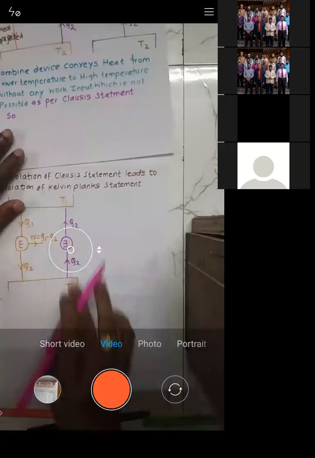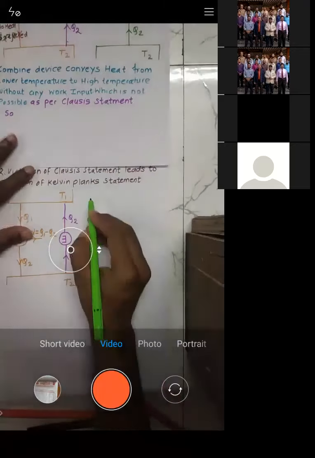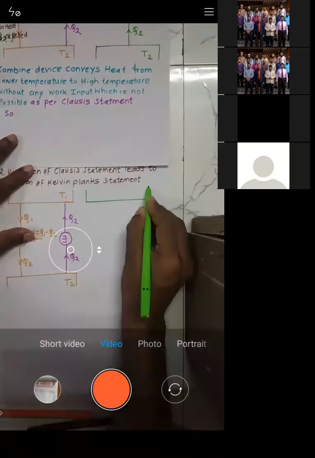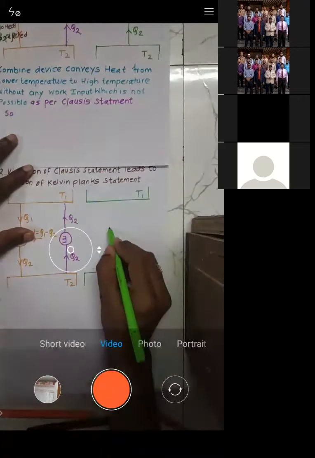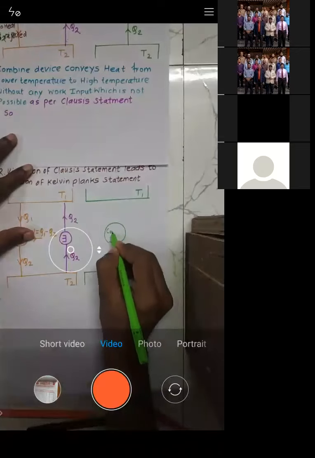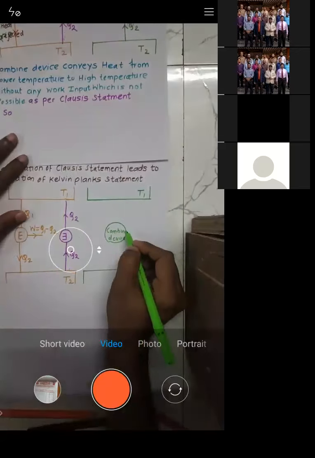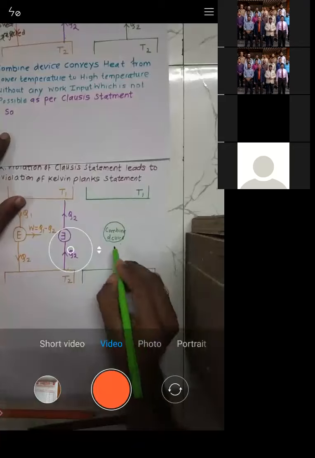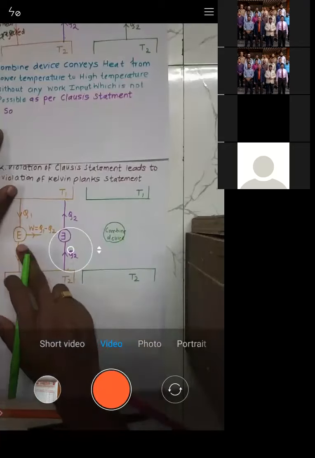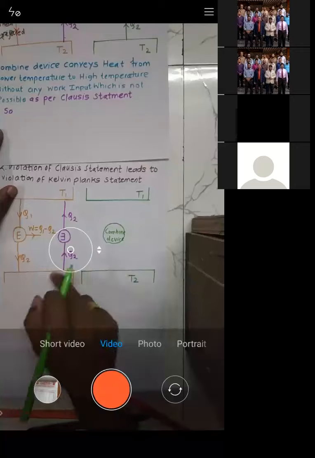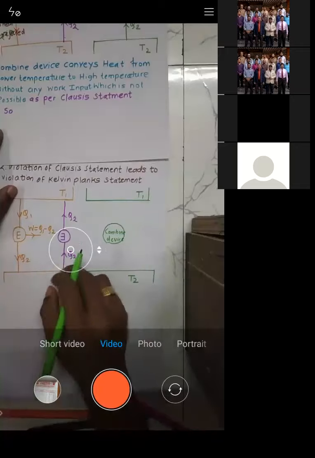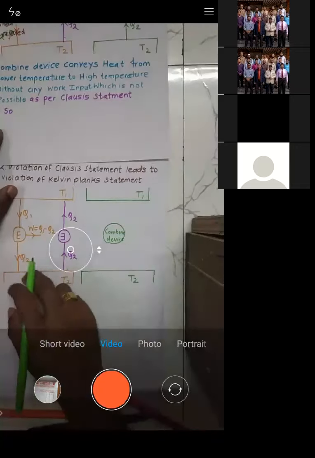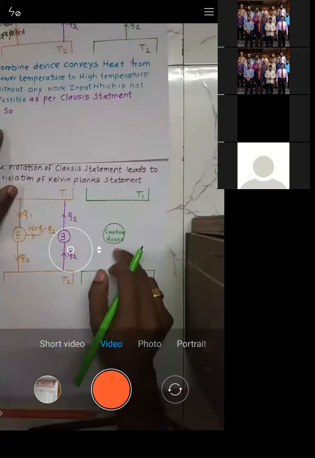Now, on a similar note, I will draw the combined diagram. This is T1, this is T2, and this is the combined device. Now let us start. You can see Q2 is going downward, Q2 is going upward. So Q2 downward and Q2 upward get cancelled. There is nothing to show here.